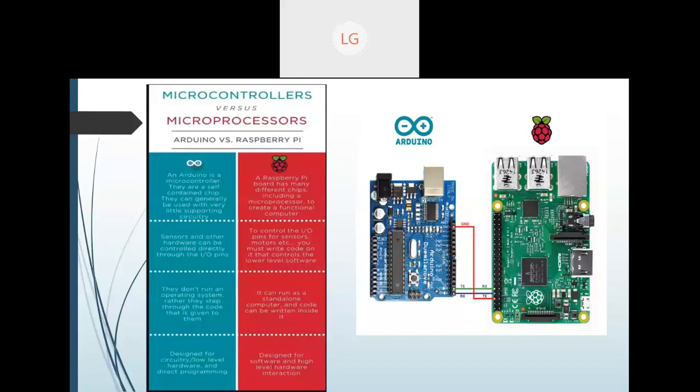For big projects we use Raspberry Pi, and for small projects we can use Arduino. Arduino is designed for circuitry and low-level hardware or direct programming, whereas the Raspberry Pi is designed for software and high-level hardware interaction.